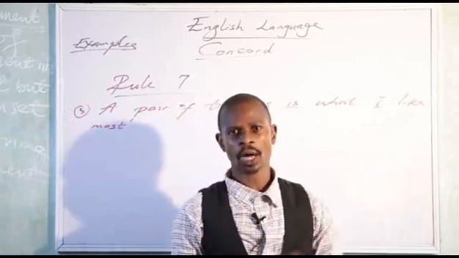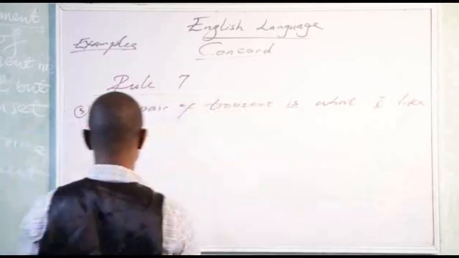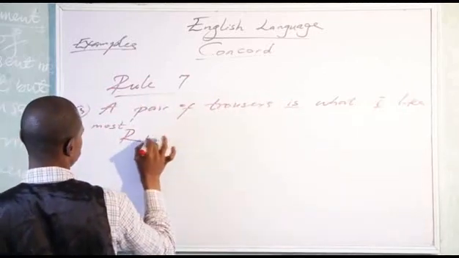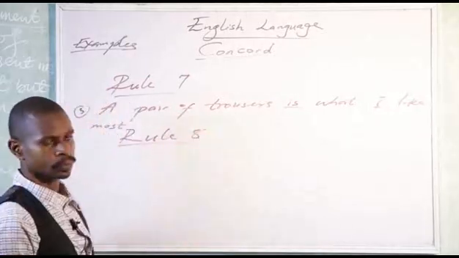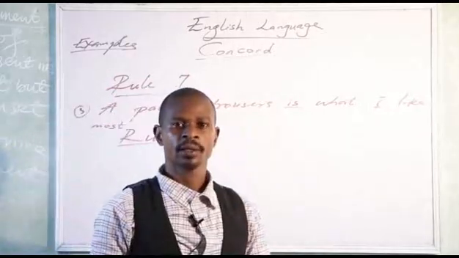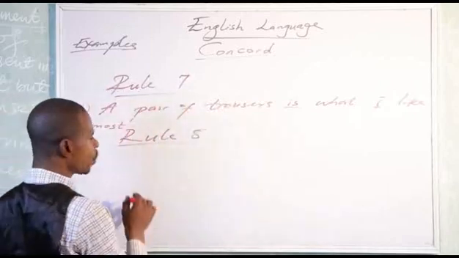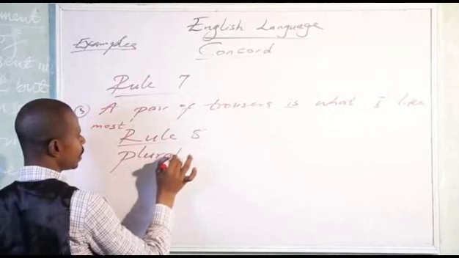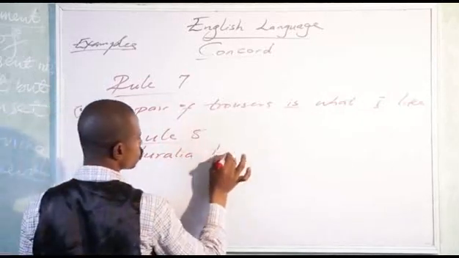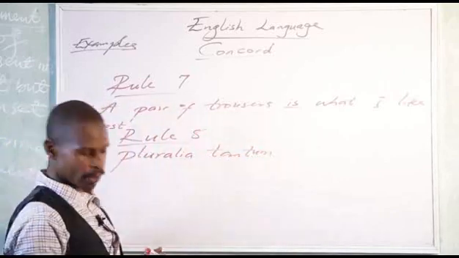Now let us move to another rule, which is rule number 8. Rule 8 of Concord. Under this rule, there's something we call pluralia tantum. What does that mean?